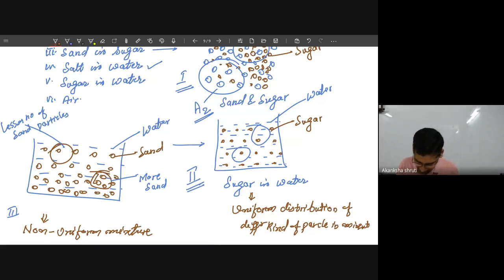So this third one, what I have taken, is our sand in water. Write the name. It is our sand in water. So sand in water is forming non-uniform, but sugar in water forming uniform. Why so? Because sugar particles are of the same size and they are very small.